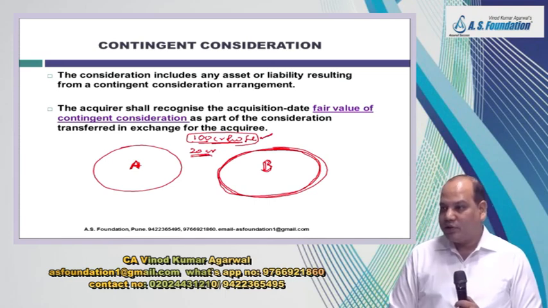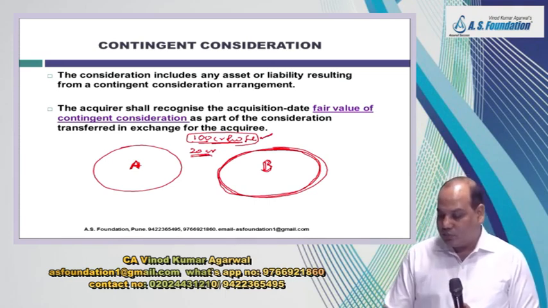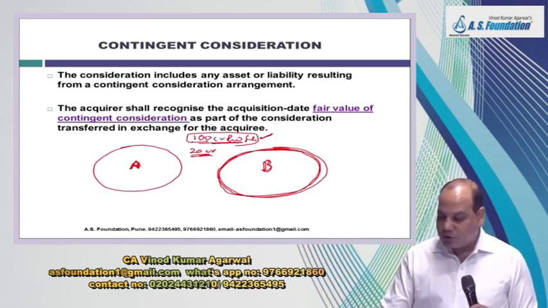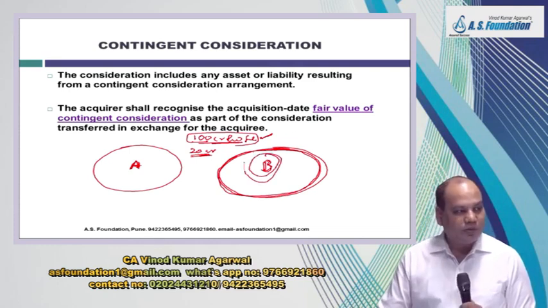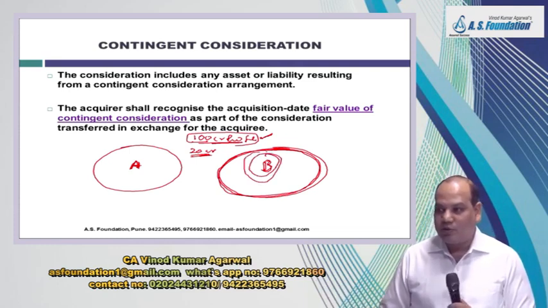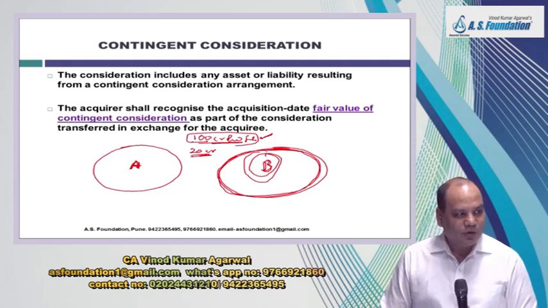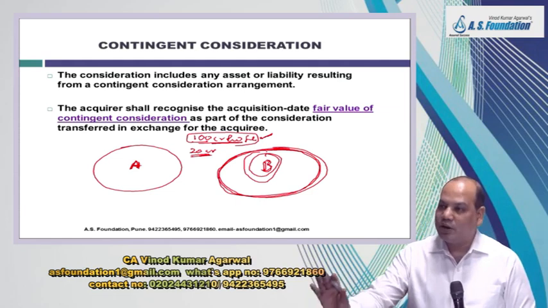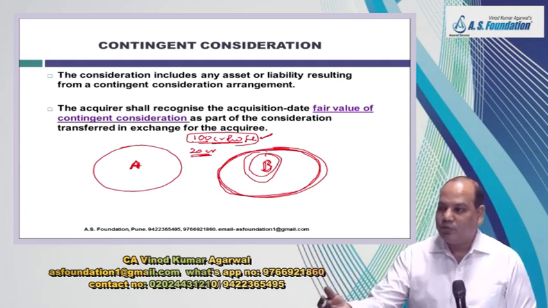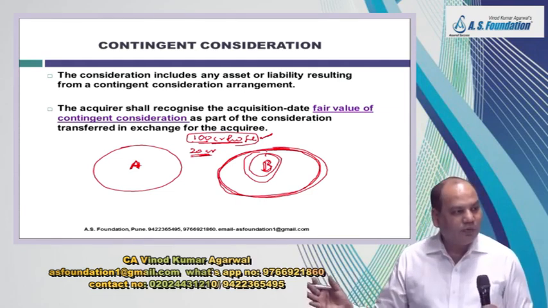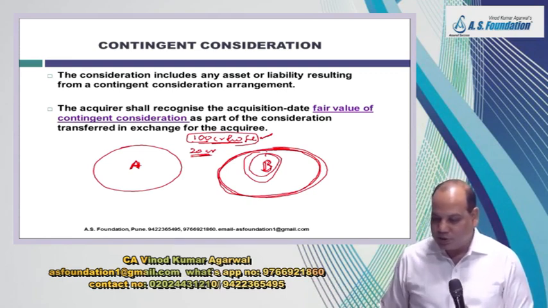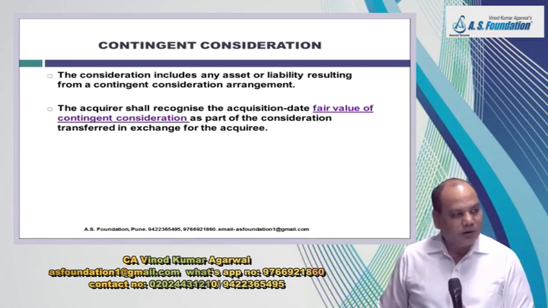That is called contingent consideration, because whenever acquisition takes place, many times we don't know the real worth of this party. He is demanding more. We are willing to pay less. The deal is not moving forward. So how do we resolve such situation? Okay, you will also get additional amount subject to we achieve the target, because you are saying we are a very profit making company, we have so much potential, so don't worry, we'll give you, but after the condition is fulfilled.